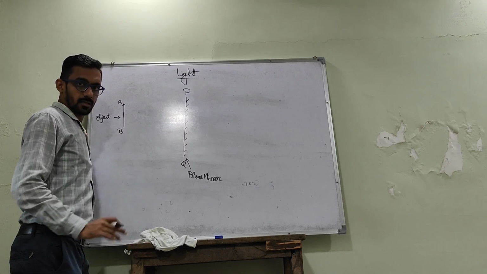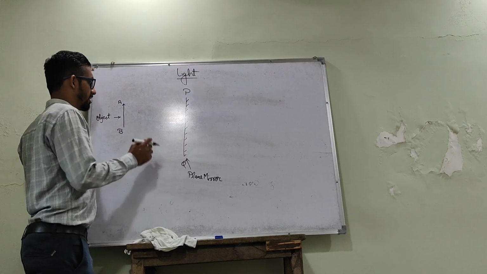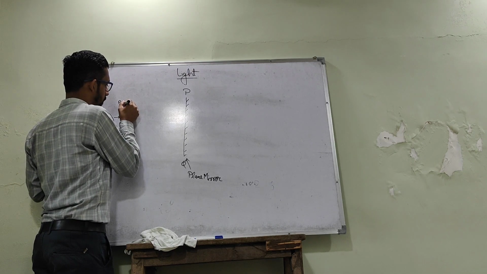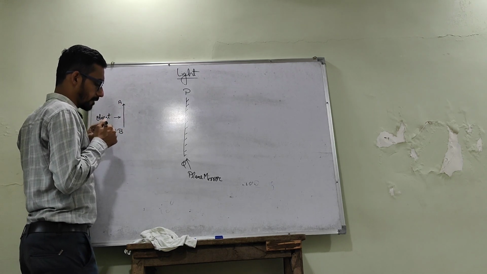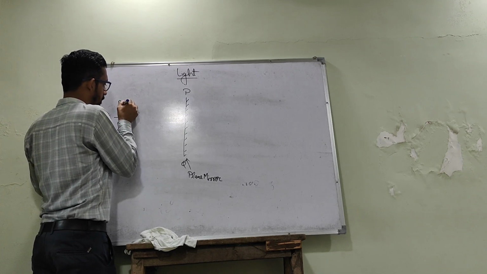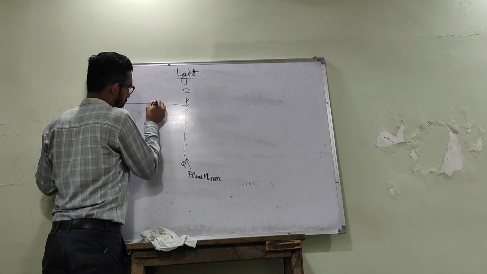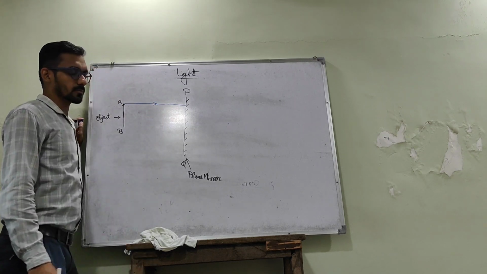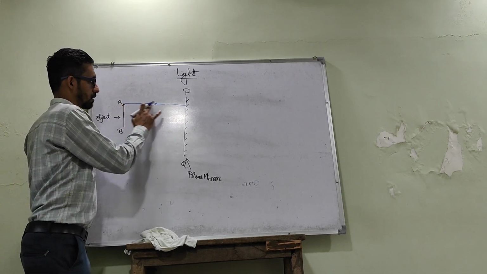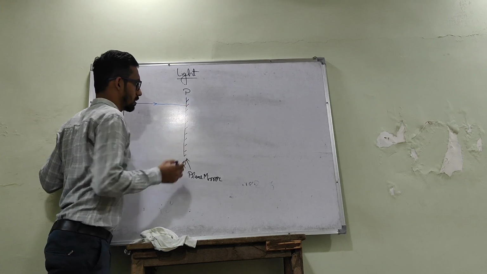This AB is our object. Now, when a light ray travels from this point A and falls on this mirror, this is our incident ray which falls on this mirror.